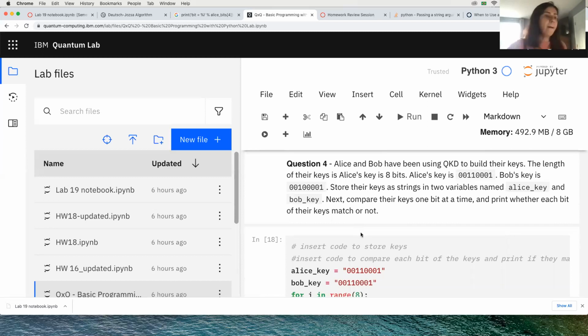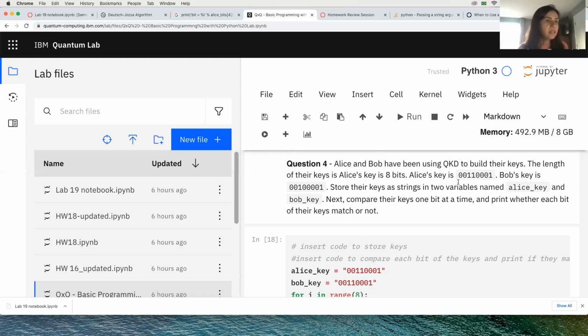So it's a little bit of the problem of QKD we had. And it's as if we're comparing the very last part of the program, seeing if they get the same values. So it's gonna run a comparison, okay? So Alice and Bob have been using QKD to build their keys. The length of their keys is, Alice's key is 8 bits.